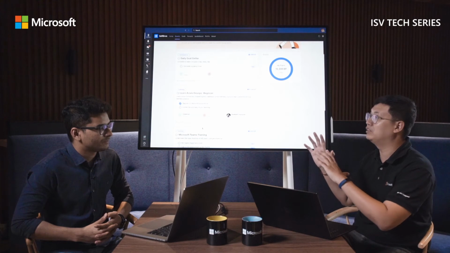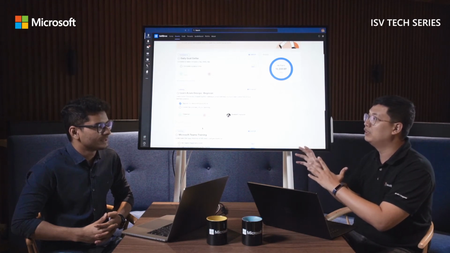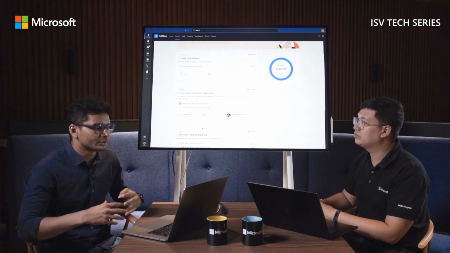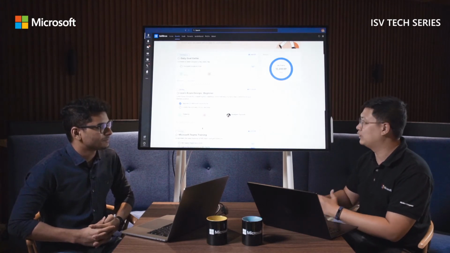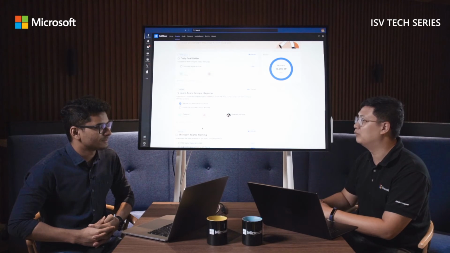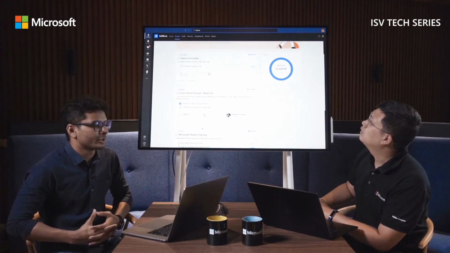Right, so basically I don't need to actually leave Microsoft Teams at all. So everything just happens within the personal tabs that I have. Yes, correct. Everything happens within Teams. You're not even required to leave the application. Okay, great. So that creates a very collaborative nature. Yes, that's correct. That's exactly what we are trying to achieve.